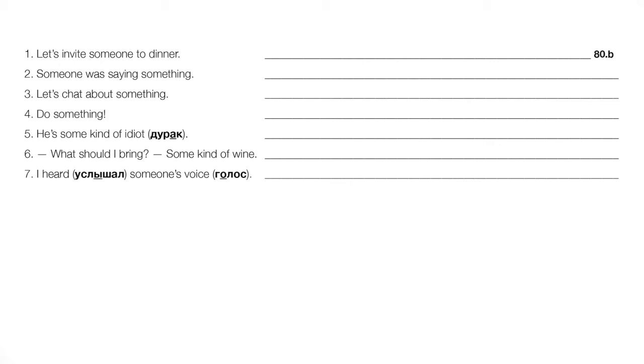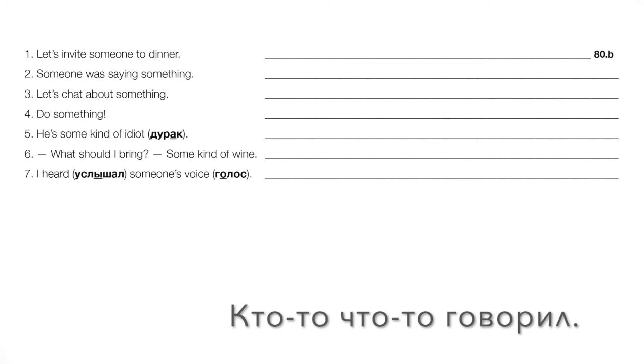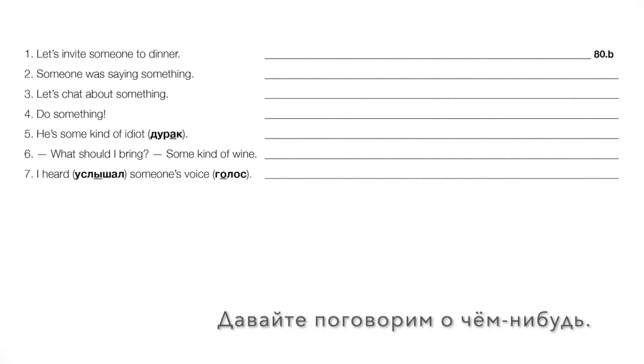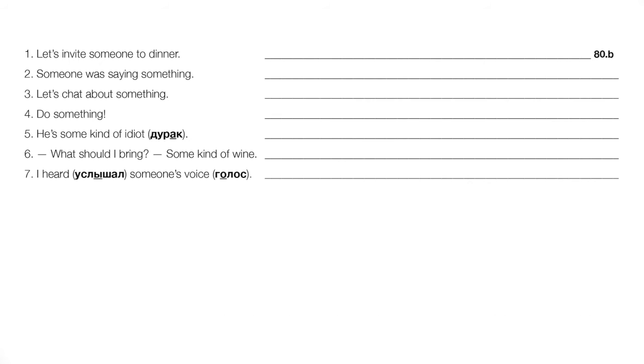Number two, someone was saying something. Okay, past tense. It sounds like this event definitely happened. We're just not giving specifics. Кто-то что-то говорил. Кто-то говорил что-то. Okay, number three, let's chat about something. Okay, this is kind of future directed, right? Давай or давайте поговорим о чем-нибудь, right? About whatever, right? About something.